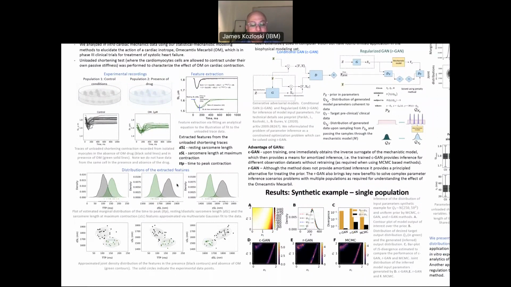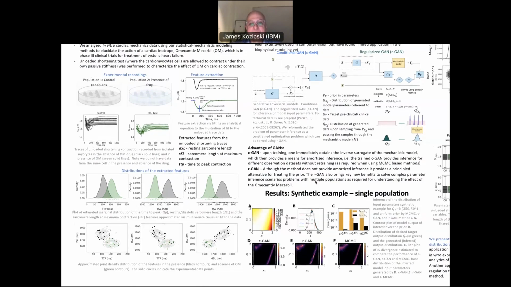The inferred model parameters are then used to explain these features and to explain the mechanism of the drug action, and to transfer parameters between the different experimental settings, again, the undrugged and the drug condition, under different conditions and protocols, such as omecamtiv mecarbil versus no drug.